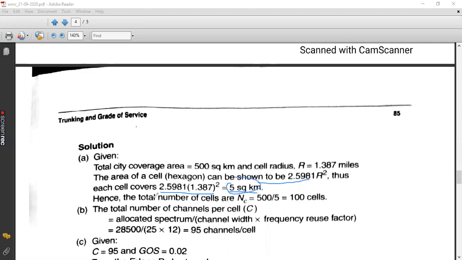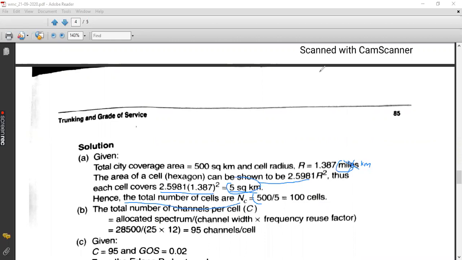Then how are we going to find the total number of cells? NC is equal to total coverage area divided by area of one cell. That is 500 by 5, it will be 100 cells. So in that particular coverage area, you are having 100 cells of radius 1.37 kilometers. It's not miles, this is wrong. Okay, it is kilometer. So 500 by 5, you have 100 cells.